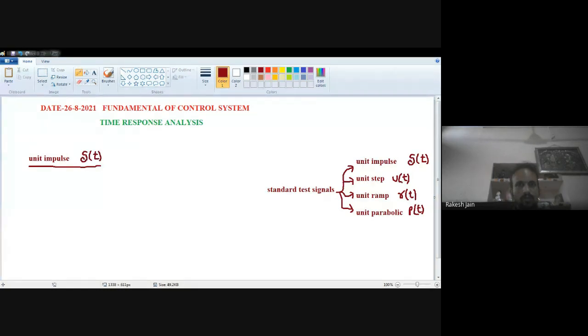Actually, the names of the signals are ramp signal, parabolic signal, impulse signal, and step signal. We use the word unit, which means the maximum magnitude we want to present is equal to one. So unit impulse signal means del t is 0 for all values of t, but whenever t is exactly equal to 0, at that time only its value is 1. What I want to say, now see this figure.